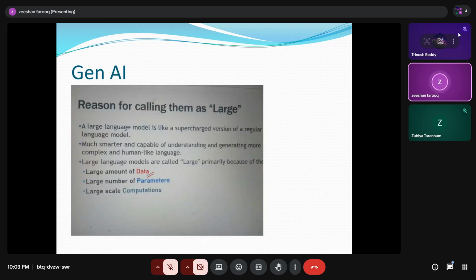Now moving further, the reason for calling them large. Large means what?